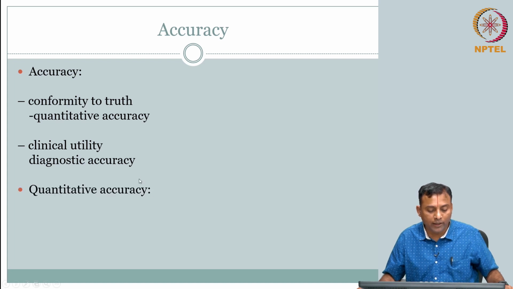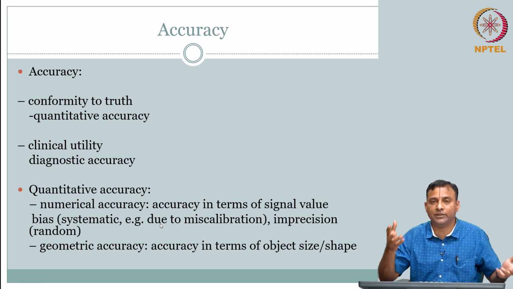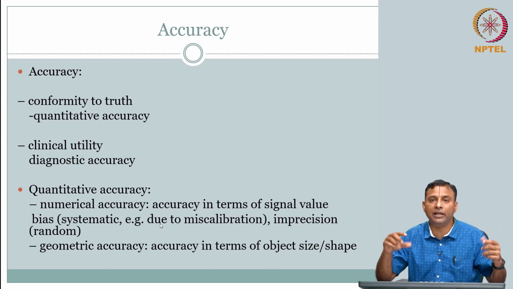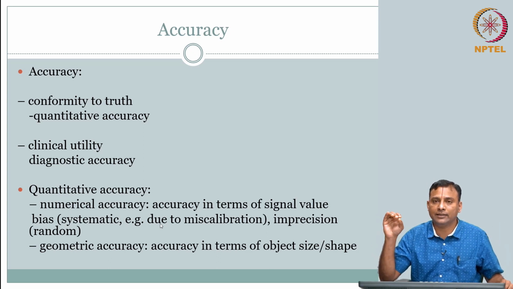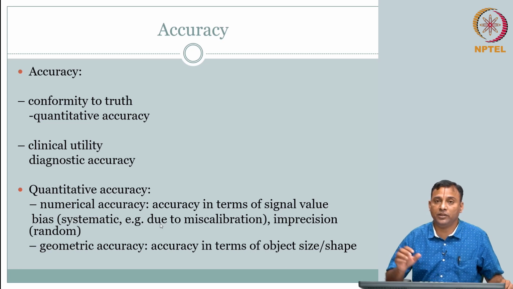So, conformity to truth, or quantitative accuracy, has to do with the measurement side of it. It is numerical accuracy in terms of signal bias. You could have systemic bias. If there is a miscalibration, say whatever is supposed to be 2 units is a millimeter. I am measuring the size of a tumor in an image, and the actual ground truth is a 5 millimeter tumor. But because of miscalibration, when you take the image and measure it, it comes out to be 1 centimeter. Then that means it is miscalibrated; there is a systemic bias.